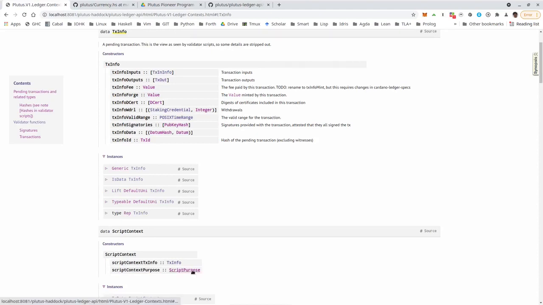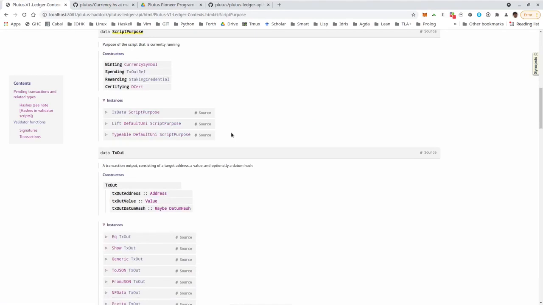And we saw that for script purpose, everything we have seen until now always had the purpose Spending TxOutRef, where TxOutRef is a reference to the UTXO we try to consume. And this txInfo has all the context information about the transaction that is being validated.